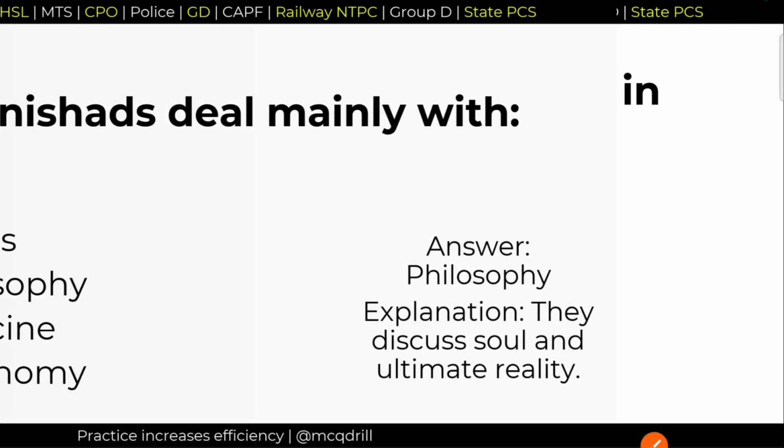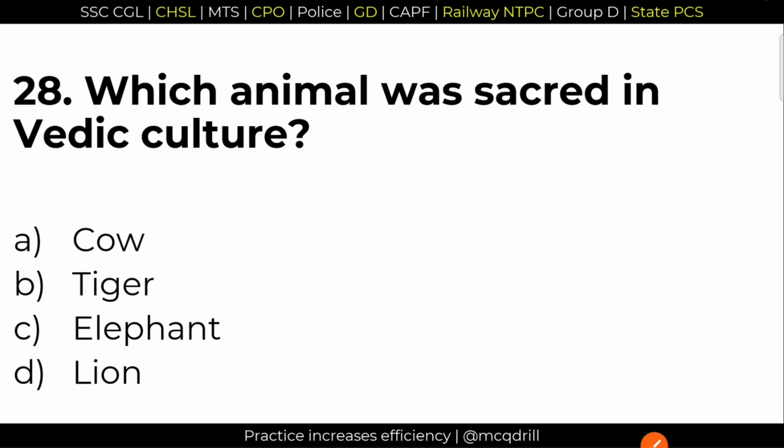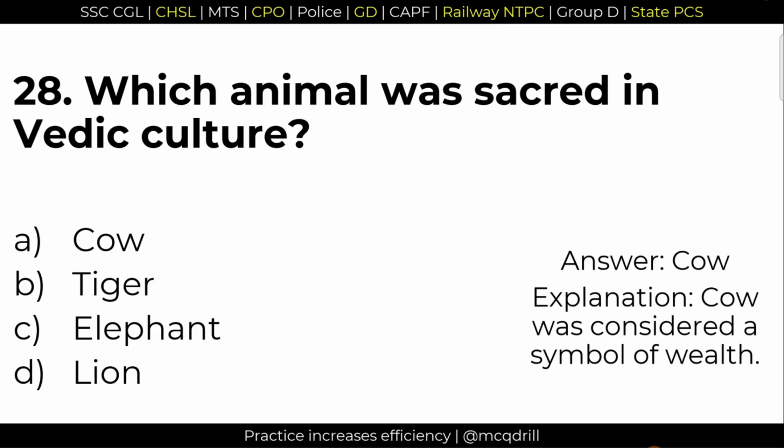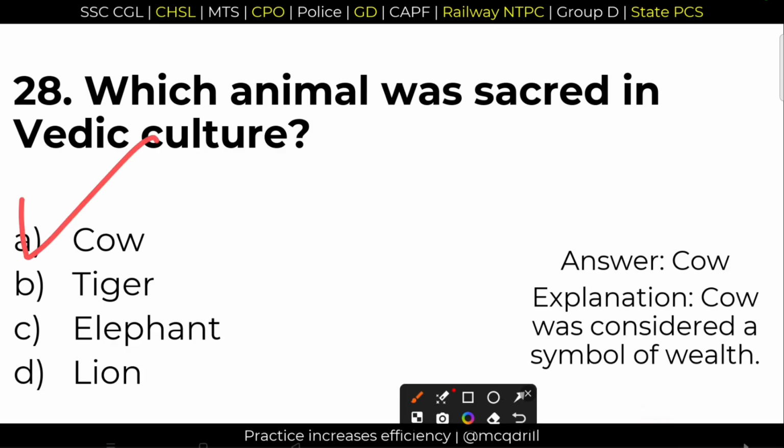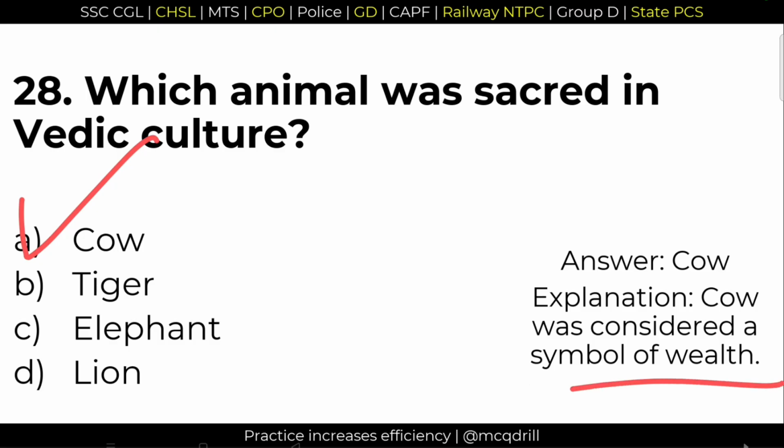Next question. 28. Which animal was sacred in Vedic culture? The most sacred animal was the cow. Option E, cow. Okay. Right answer. Option E. And the cow is considered to be a symbol of wealth in Rigvedic period.